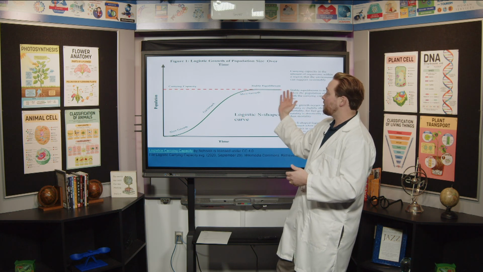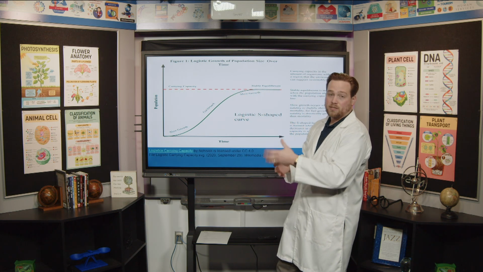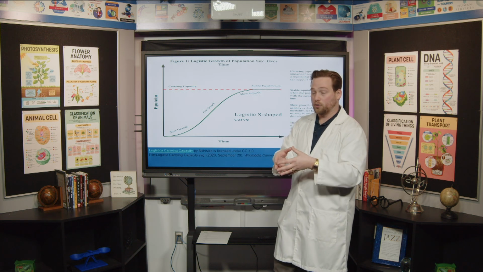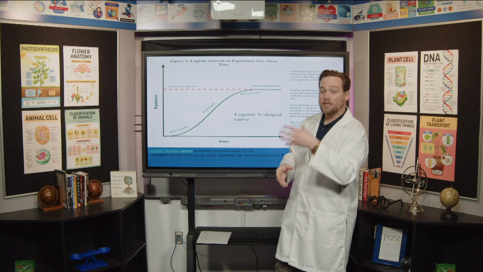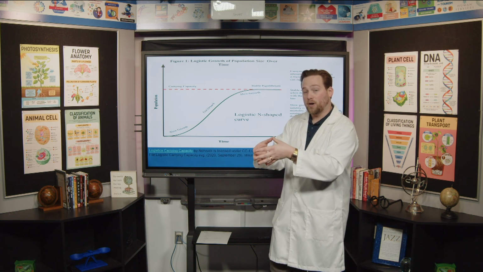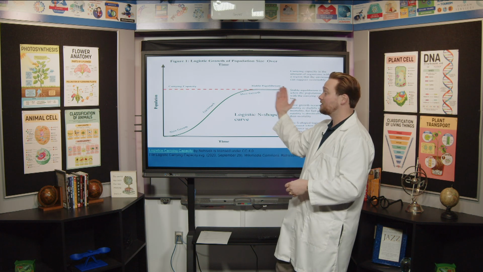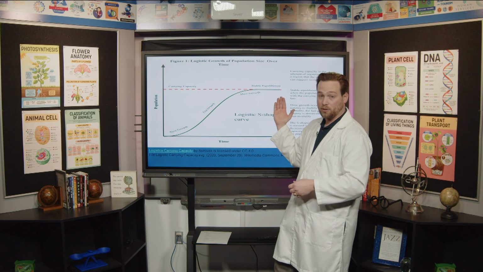So right here, when we're at this stable equilibrium, all of these individuals are going to have enough food and water to survive, and the death rate and the birth rate are going to be very close together. And so we'll just kind of stay right here in this equilibrium, okay?